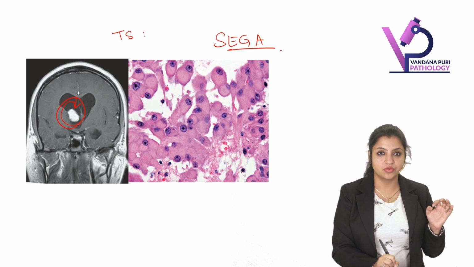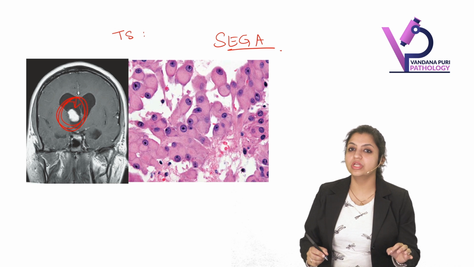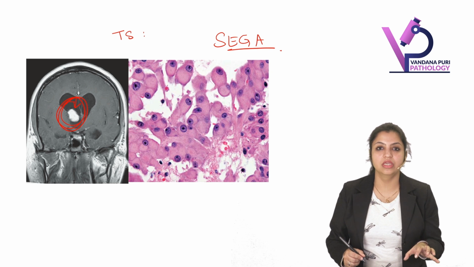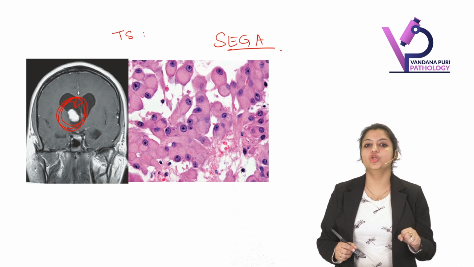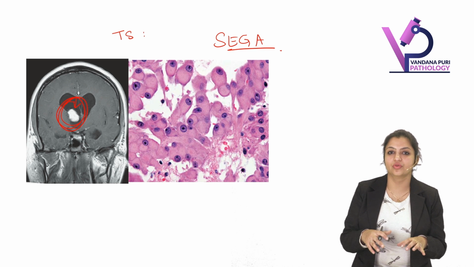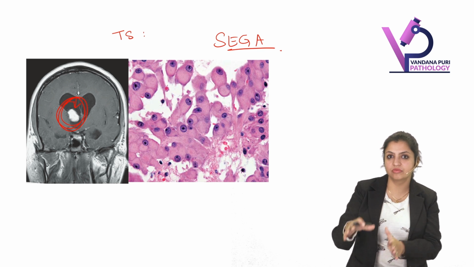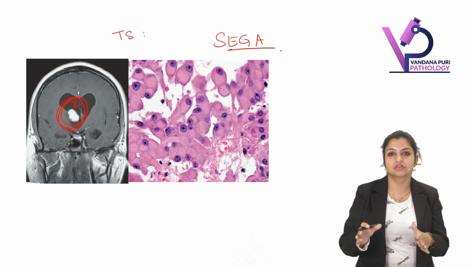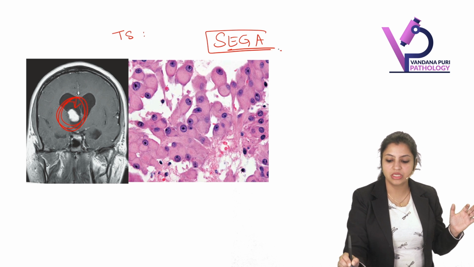So the scan helps, and that will give you a clue. So whenever you see an intraventricular tumor with this morphology and a history of tuberous sclerosis, your answer should be SEGA.